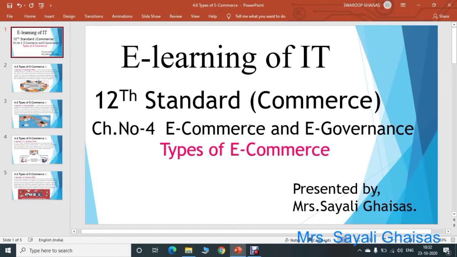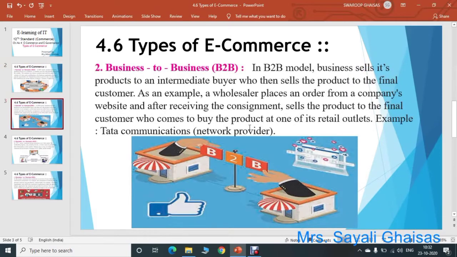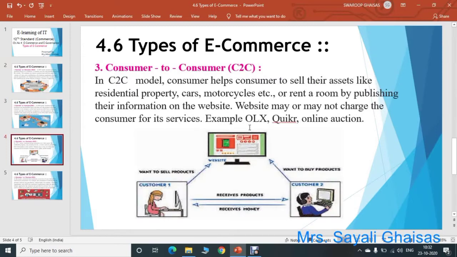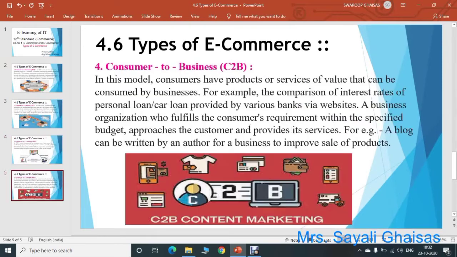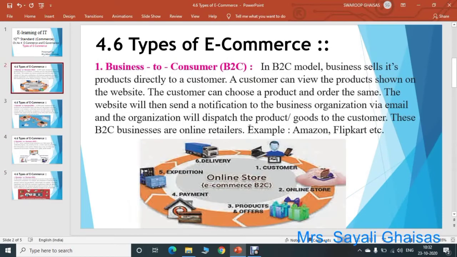So there are four different types of e-commerce. First one is B2C, that is business to consumer. Second one is business to business, that is B2B. Third one is consumer to consumer, that is C2C. And the fourth one is consumer to business, that is C2B. So in this way there are four different types of e-commerce. Let us go one by one.